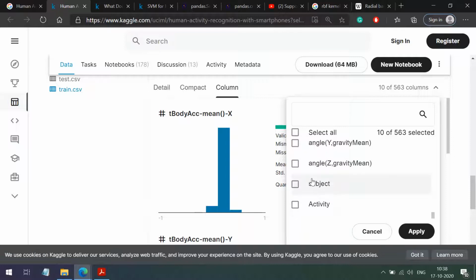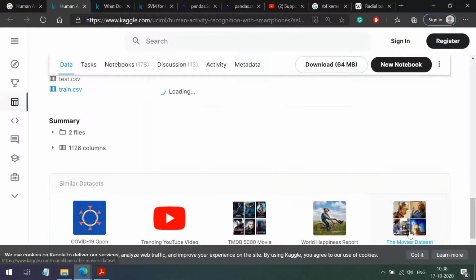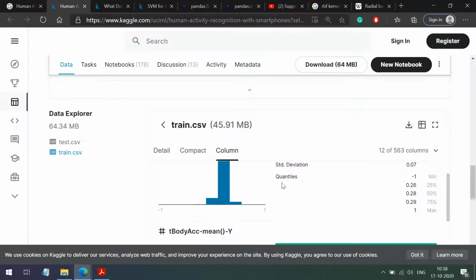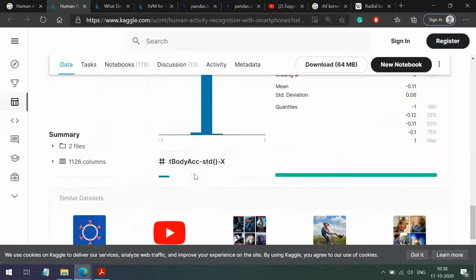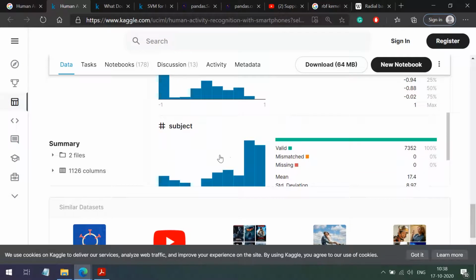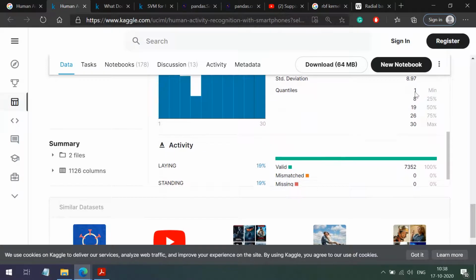Yes, here we have subject and activity. Let me select that, I will include that. So let us see what we have in subject and activity. I have selected a total of 12 columns. Let us see the data that we have in subject. In subject it is a number. It varies from 1 to 30.